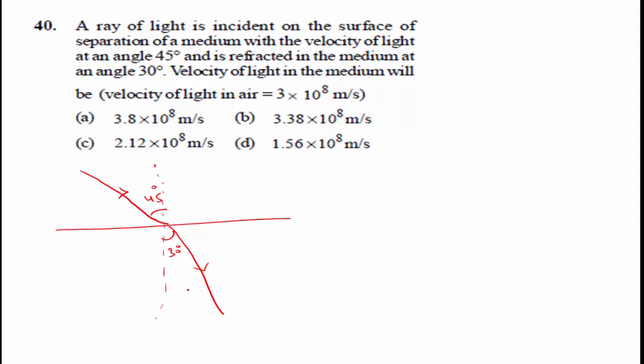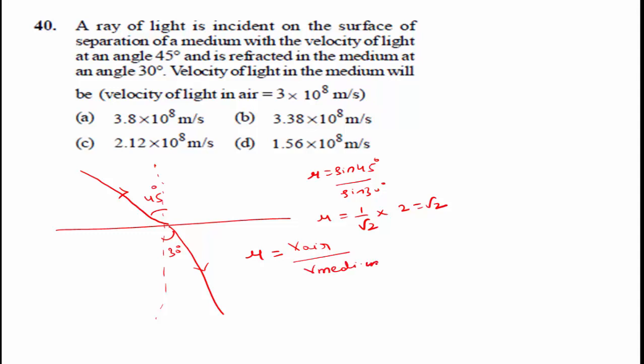We know the formula for refractive index, mu is equal to sin i divided by sin r, that is sin 45 divided by sin 30 degree. We get mu is equal to 1 by root 2 into 2, that is root 2. Therefore, mu is equal to velocity of light in air divided by velocity of light in medium, which is equal to root 2.